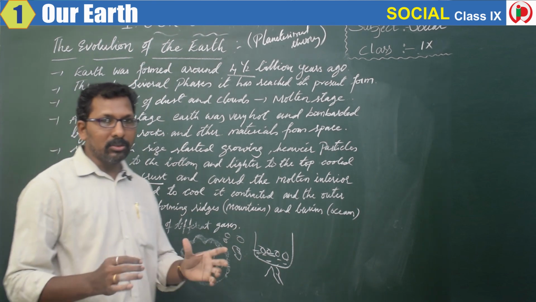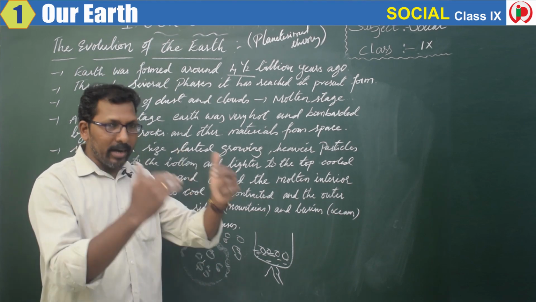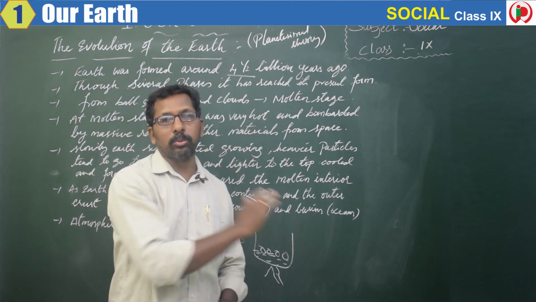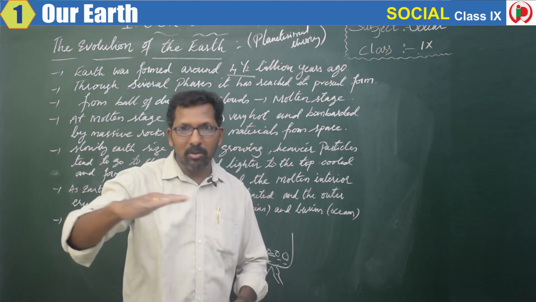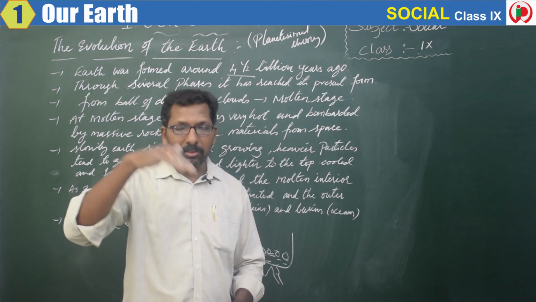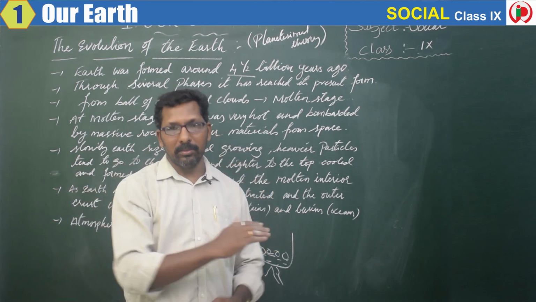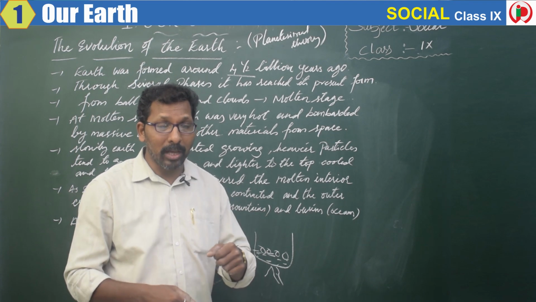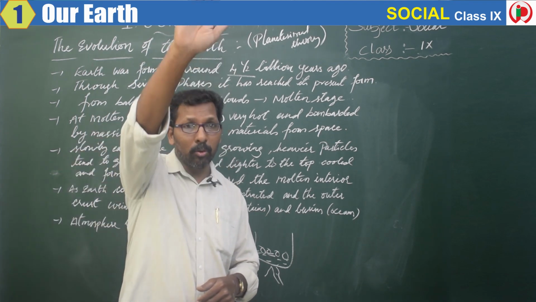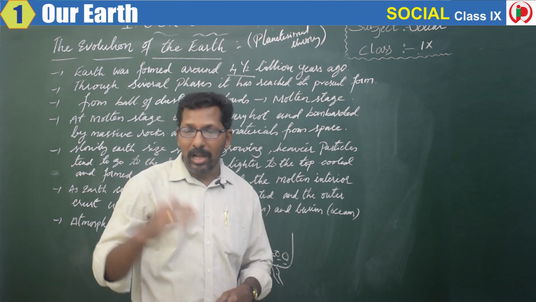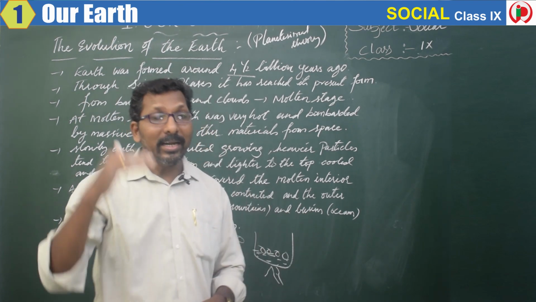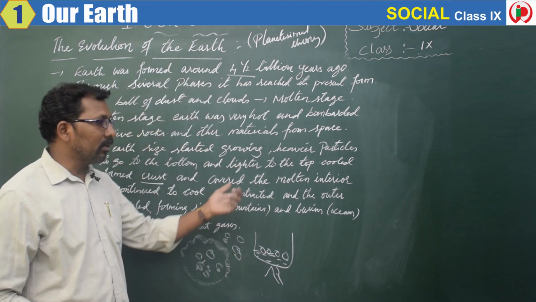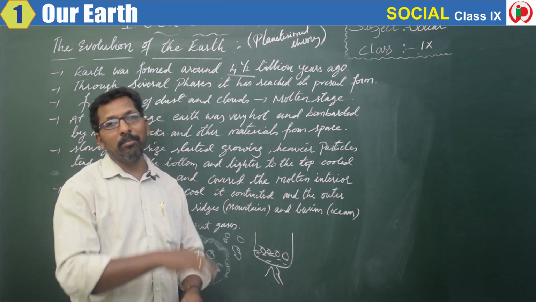It's not in a round shape. It's a wrinkled shape. If you stand at a particular height and look at the surface, what do you see? You can see the slopes. Wrinkles are there. Slopes are there. Our earth is not completely flat, dear children. It is, we can say, curved. The surface is curved. Ups and downs are there. If you are riding a bicycle, you will come to know about it. Sometimes a slope will come. Sometimes you have to go to a height. Again a slope will come. Means our earth's surface is not flat. It's a curved surface. So many wrinkles were formed after the cooling of the molten material.